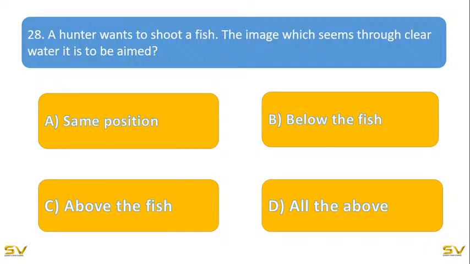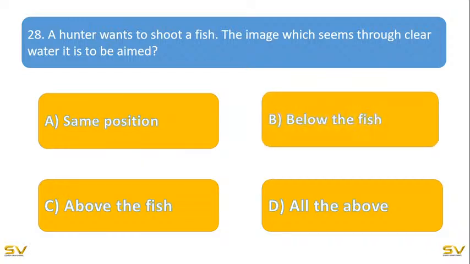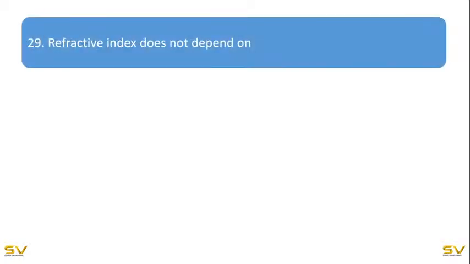Yes, then it should be this. It should be below the fish. So when we want to shoot a fish, we have to shoot below the fish because it is in water. There may be change in the refraction. We can be seeing the apparent image. So when we aim below the fish, then definitely we will hit the fish. Very good. Thank you. Now coming to the next question.